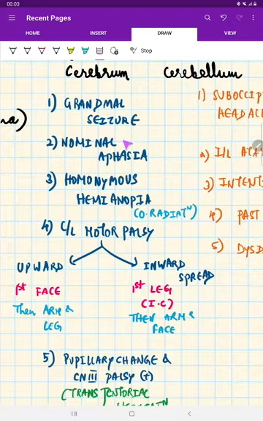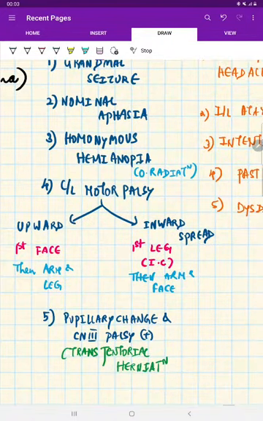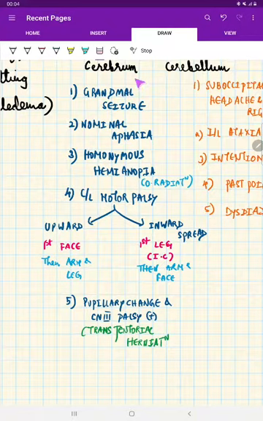Apart from that, there is nominal aphasia. Because the speech center is affected, there is nominal aphasia. Here the person cannot say the name of an object. Next is homonymous hemianopia, because the optic radiation is affected. Remember, which part of the cerebrum are we dealing with? This is the temporal lobe, because in the temporal bone we have the ear, in the temporal bone we have the infection, and in the temporal lobe we have the complication.